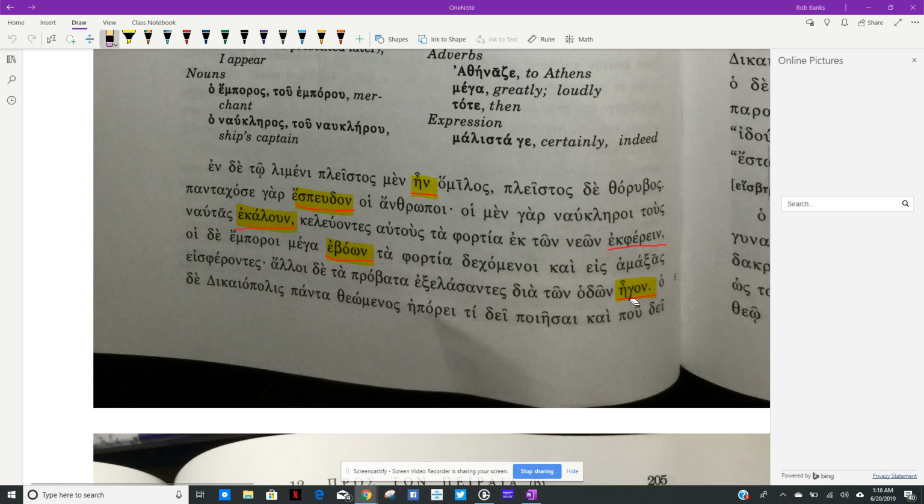This is imperfect. So the imperfect has the present stem, AG, but it's augmented, so the A lengthened to an eta, then a secondary ending. That's the imperfect. So having driven out the flocks, others were leading them, dia ton hodon, through the roads.